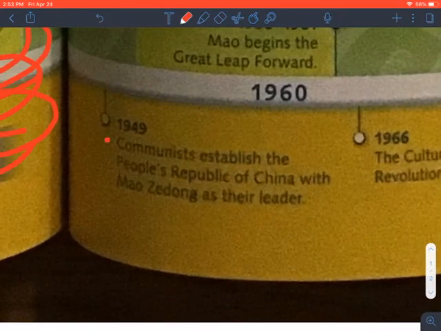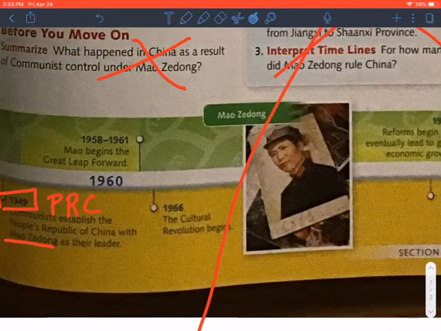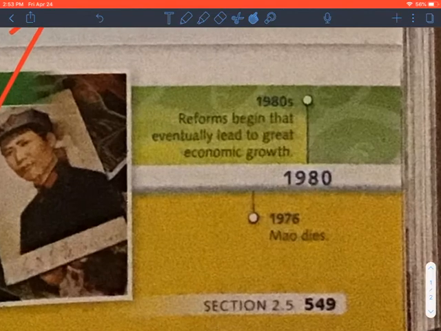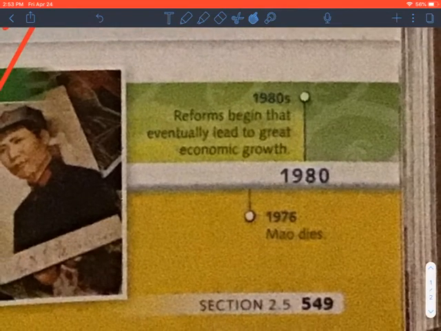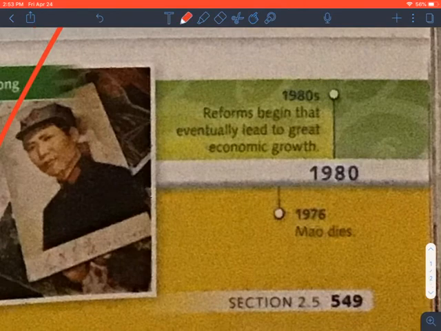So 1949 is a really important date. This is when the PRC, or People's Republic of China, was born. And you recall the first leader, again, was Mao Zedong. And then by 1966, we learned about his, there he is, as a young man, look at that. They began the Cultural Revolution, and then he had different reforms, and we know that people died during the Great Leap Forward.